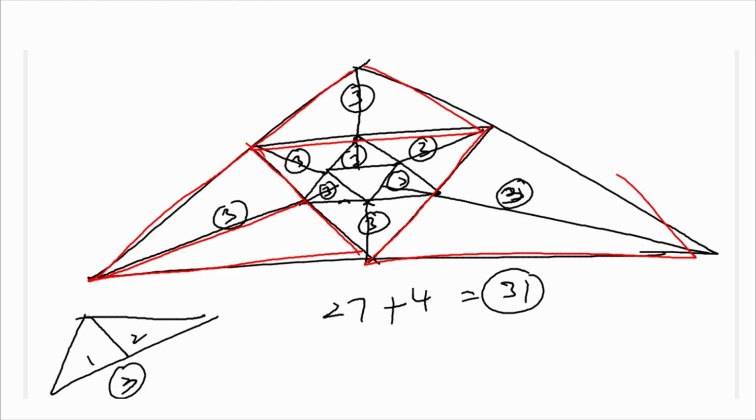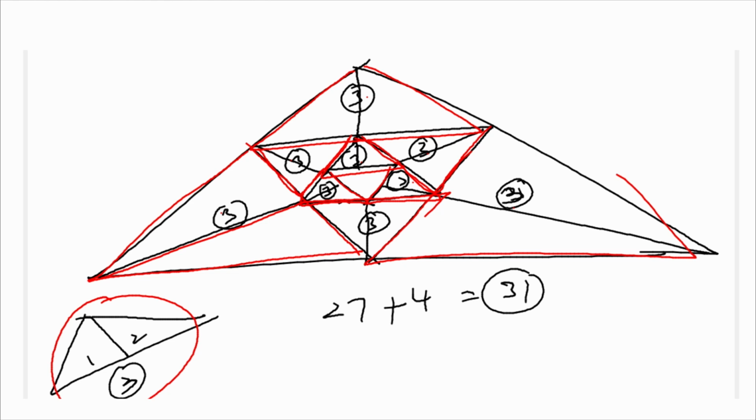Like there are 3 here, 3 here, 3 here, 3 here, 3 here. So totally how much? 1, 2, 3, 4, 5, 6, 7, 8, 9. There are 9 triangles, this one. Each one is divided into 2 parts. So for each part you have how many triangles? 3. So 9 threes are 27, correct?